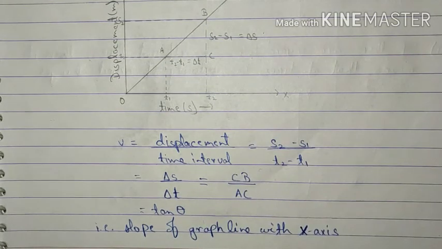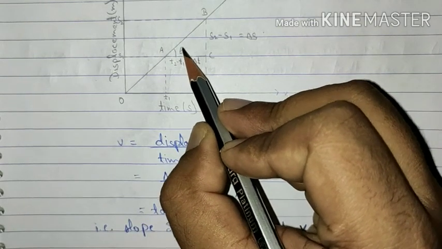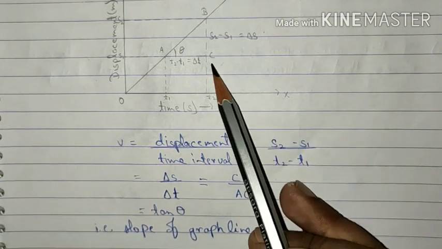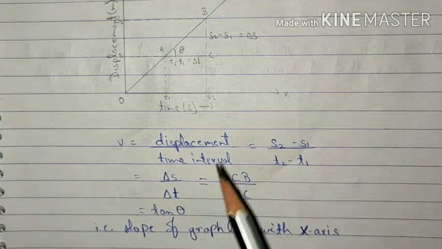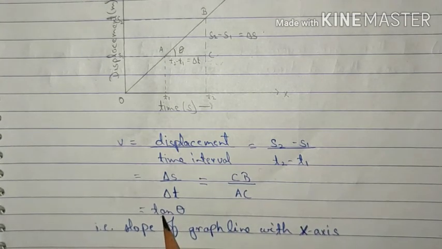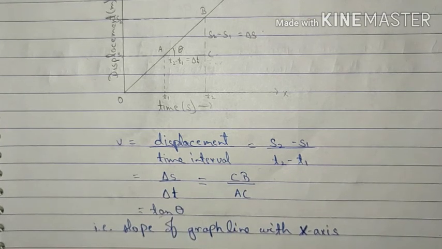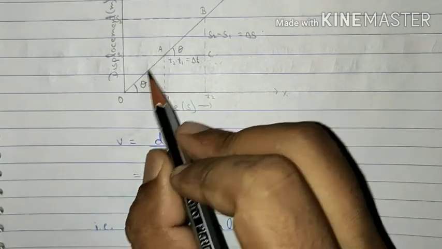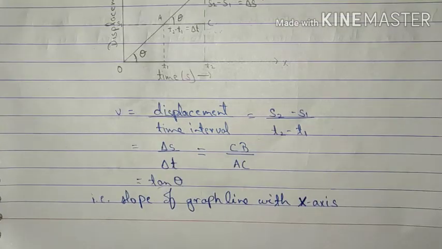Now in this triangle, suppose we take this angle to be theta. Then BC upon AC, that is perpendicular upon base, is giving us tan theta, which is equal to velocity. Please note one thing, we can also know the value of theta from here, since these both are corresponding angles.